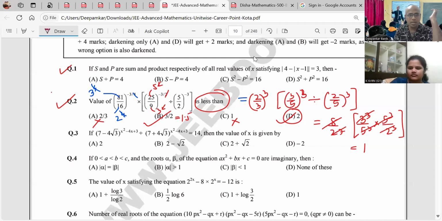Now I give you the third question. Your time starts now. The third question is pretty much similar to what you have been taught in your coaching classes like Sri Chaitanya. Start. It's a very beautiful question. It's a very famous logic of JEE Mains and Advanced.